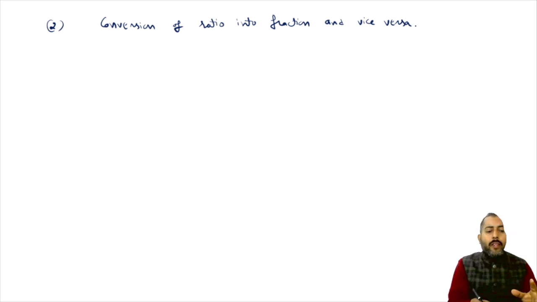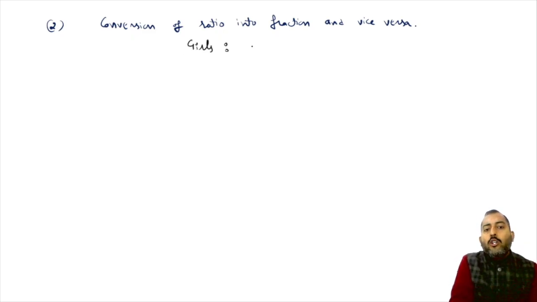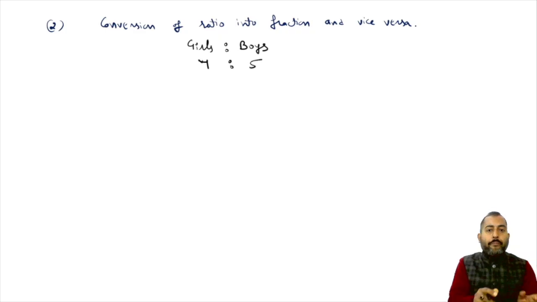Okay, so let us understand this with the help of an example again. Suppose the examiner has told you that in a school, the ratio of girls to boys is 7:5. It is given. Now the examiner is asking a question.